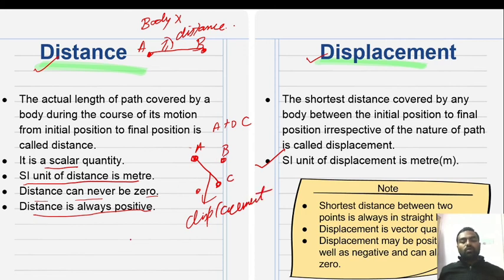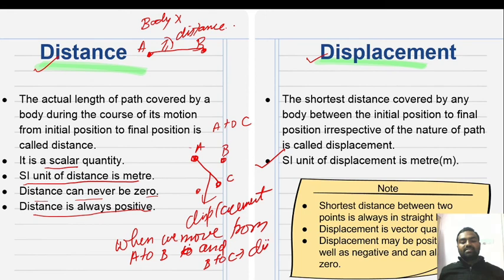When we move from A to B and B to C, this is called distance. This is the basic difference between displacement and distance. Displacement is the shortest distance covered between the initial position and final position, and distance is the total actual length, A to B, B to C. This is the actual length.